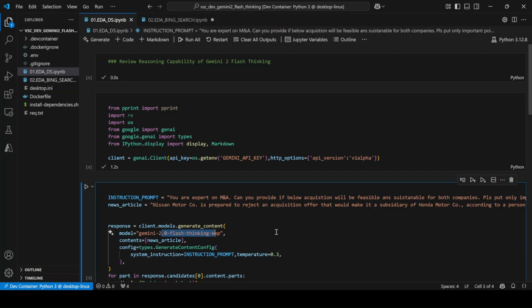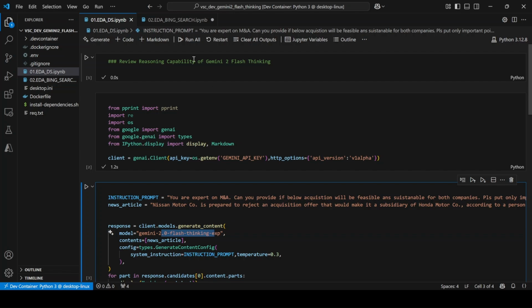So in this video, what we are going to do is two things. We are going to pass a news article related to merger and acquisition to Gemini 2.0 Flash Thinking, and we are going to ask it a question: what is the feasibility and sustainability of this merger acquisition, and see its final response. So that's what we are going to do in scenario 1.